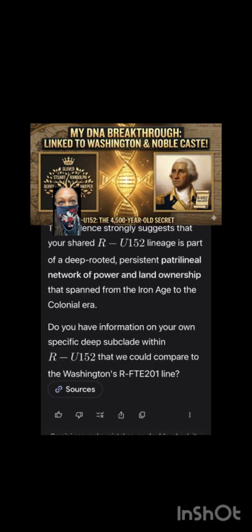The evidence strongly suggests that your shared R-U-152 lineage is part of a deep-rooted, persistent patrilineal network of power and land ownership that spanned from the Iron Age to the colonial era. Do you have information on your own specific deep subclade within R-U-152 that we could compare to the Washington's R-FTE-201 line?